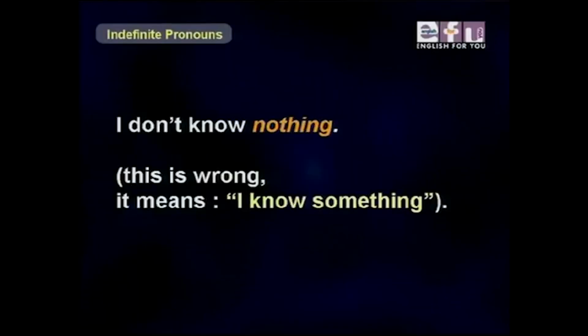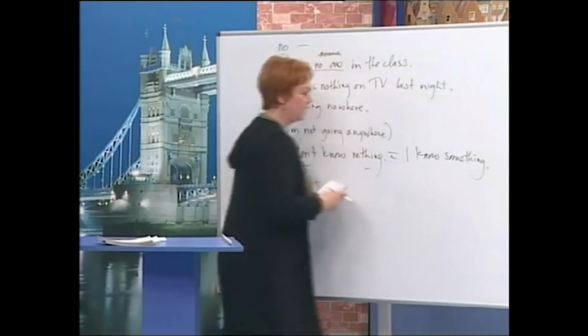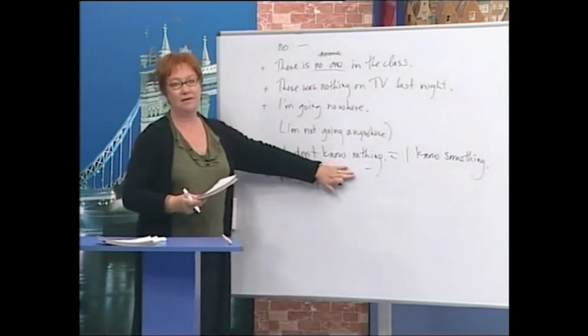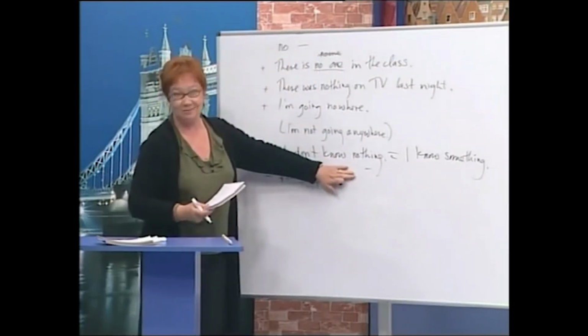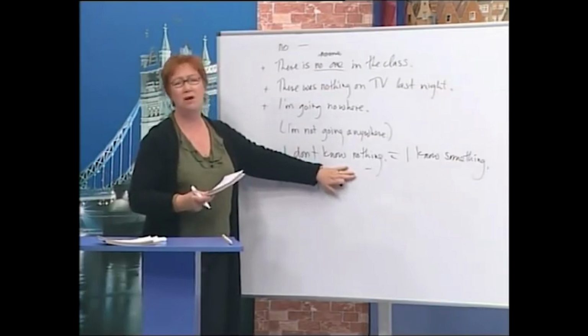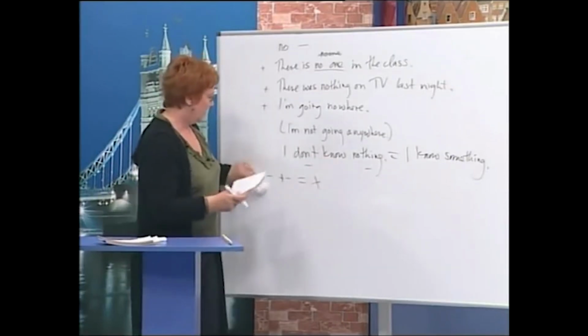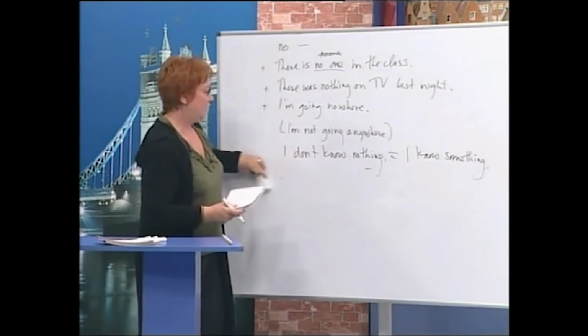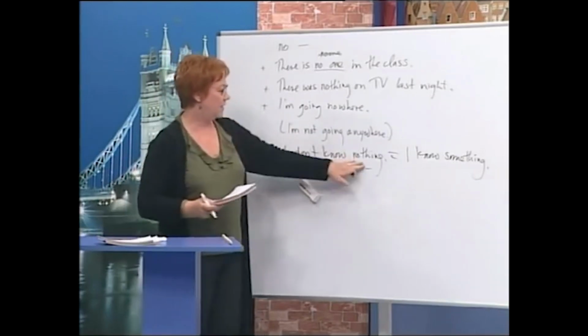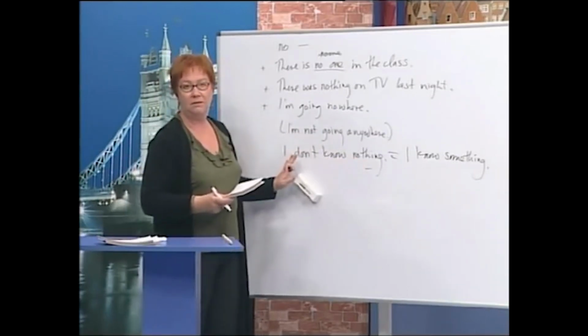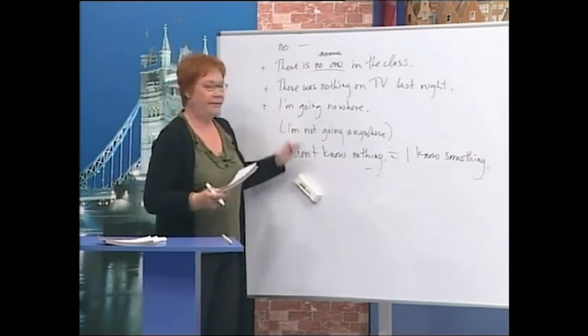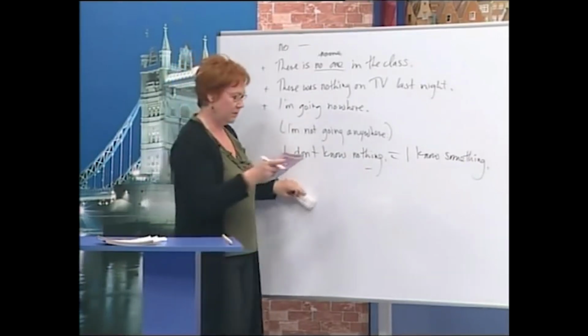So what this means is I know something. Now, you might hear this in movies, but it's not correct. So we have to change it, and we say either I know something or I don't know anything.